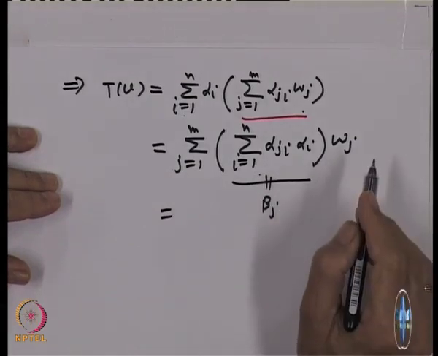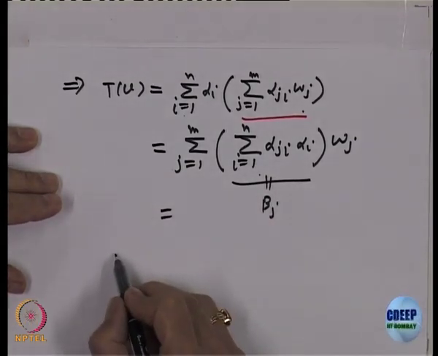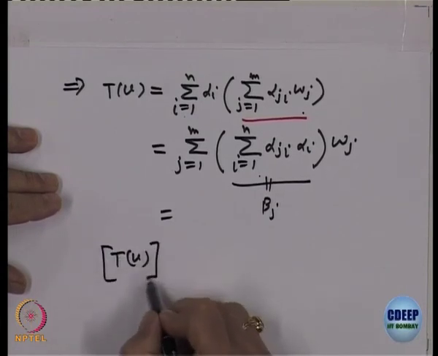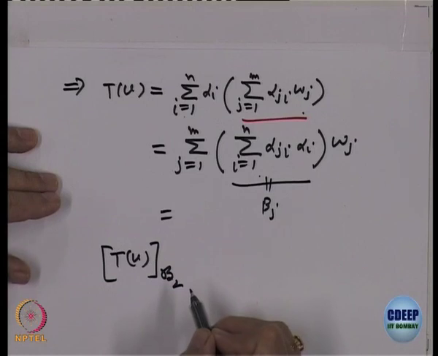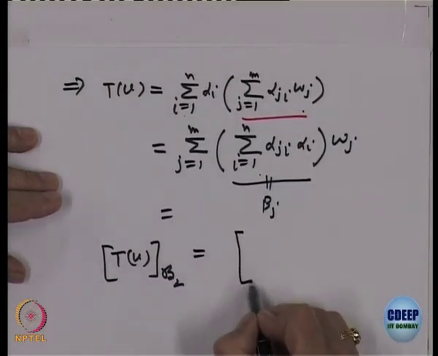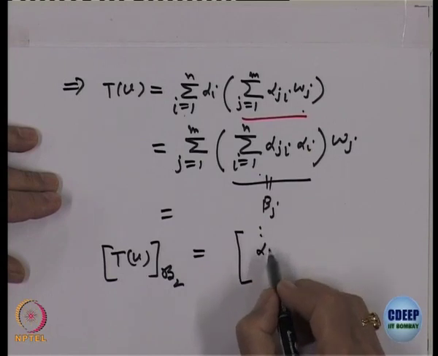That means what? That means this T of V, which is in W, its coordinate vector with respect to W must be equal to this summation.